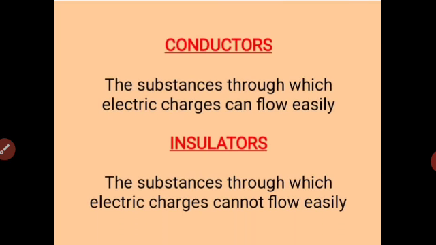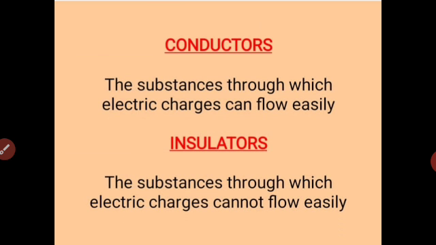We have conductors, which are the substances through which electric charges can flow easily. So these materials which allow the charges to move through them are called conductors. Insulators are the materials which do not allow electric charges to flow through them. We have examples of insulators such as paper.